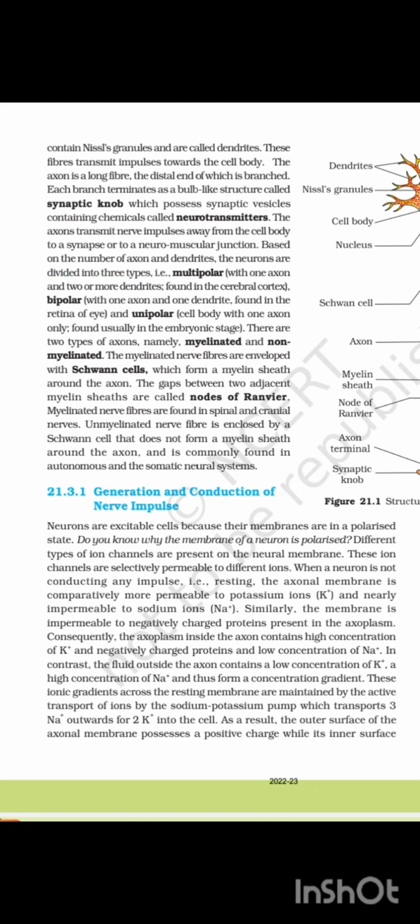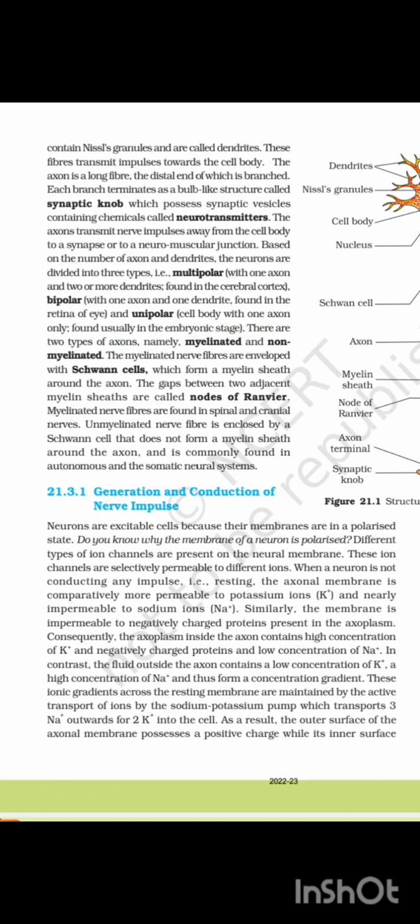Based on the number of axons and dendrites, the neurons are divided into three types: multipolar, with one axon and two or more dendrites, found in the cerebral cortex; bipolar, with one axon and one dendrite, found in the retina of the eye; and unipolar, with a cell body and one axon only, found only in the embryonic stage.